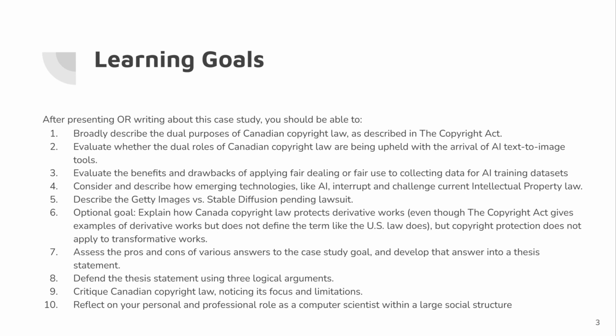Number 7, assess the pros and cons of various answers to the case study goal and develop the answer into a thesis statement. Number 8, defend the thesis statement using 3 logical arguments. Number 9, critique Canadian copyright law, noticing its focus and limitations. Number 10, reflect on your personal and professional role as a computer scientist within a large social structure.